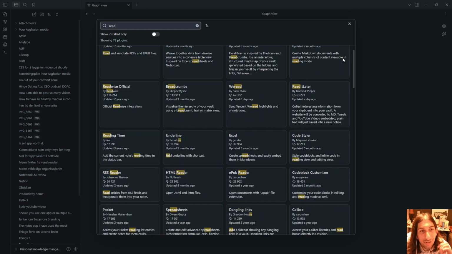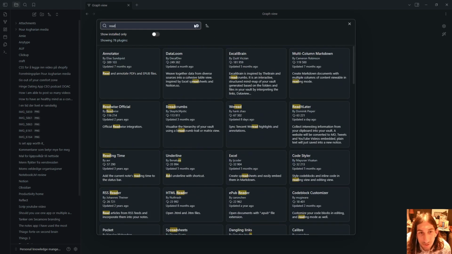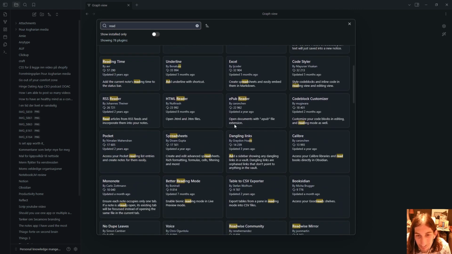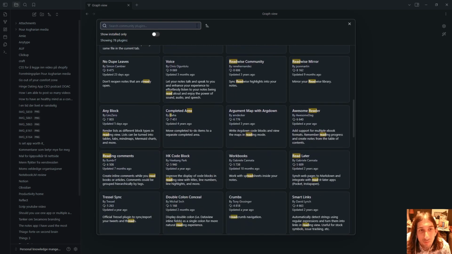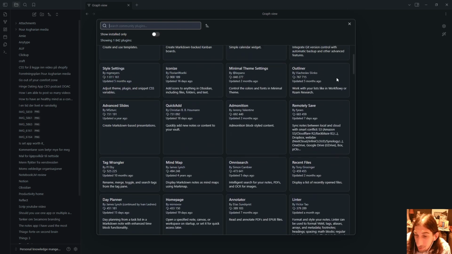But as you can see, there are just so many plugins to keep control of. Here is the Readwise official one. So the Kindle one didn't work out. I would rather have the Readwise official one. Excalibrain is actually a plugin I know a lot of people use. Read It Later. Maybe I want my Read It Later applications to be in Obsidian as well, or an RSS reader. There are just so many plugins, and I would spend so much time just testing out plugins and trying to build out my perfect system.